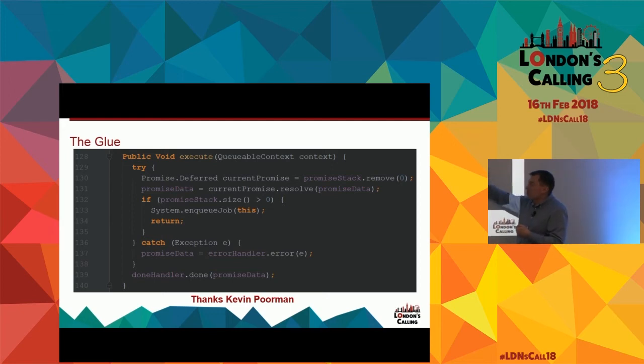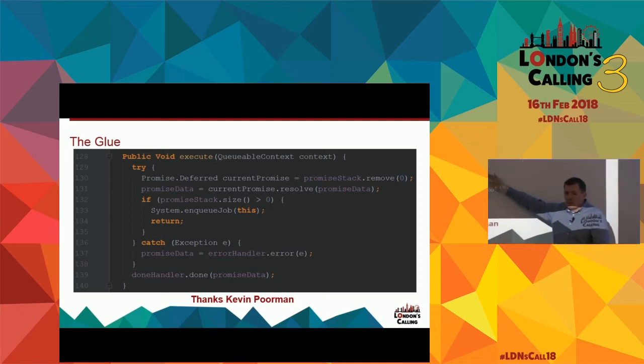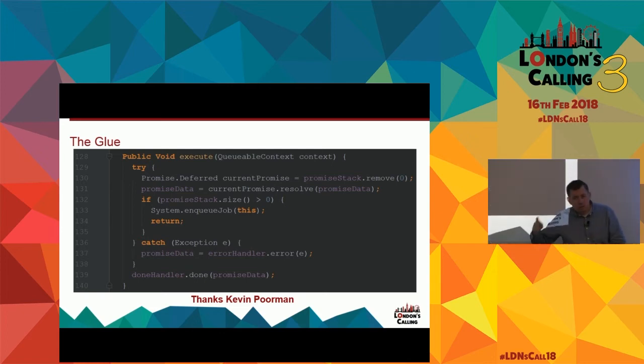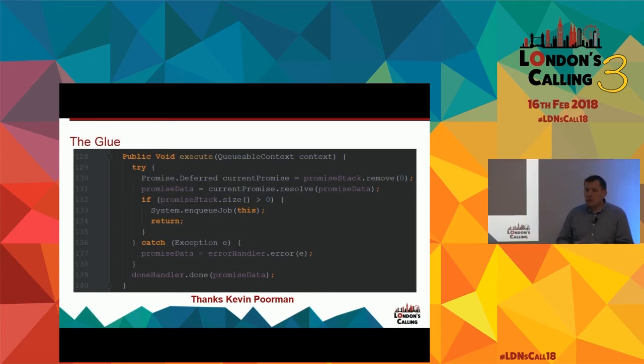If we've got more to do, we're just going to re-enqueue. So at some point in the future, depending on when that job comes back around, we will then do the next step. And we keep going and we keep going, until we finish all the steps that have been added with the then method. If we've got nothing left in the stack, then we simply complete, mark the job as done, do whatever we need to do in the done handler, and it's at that point we can exit the